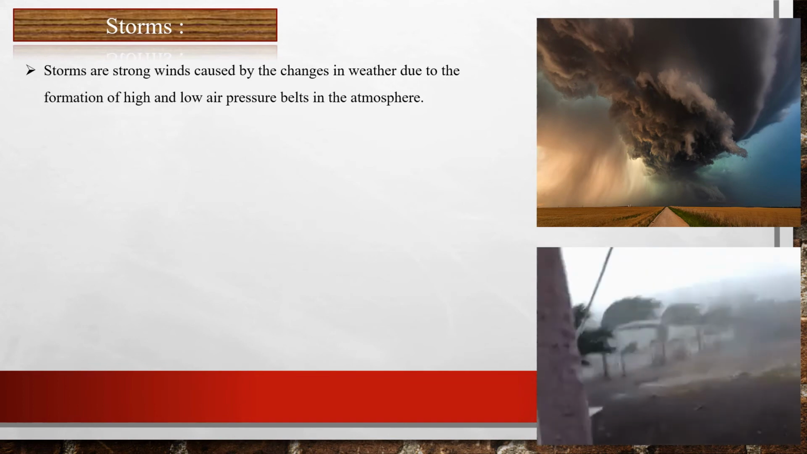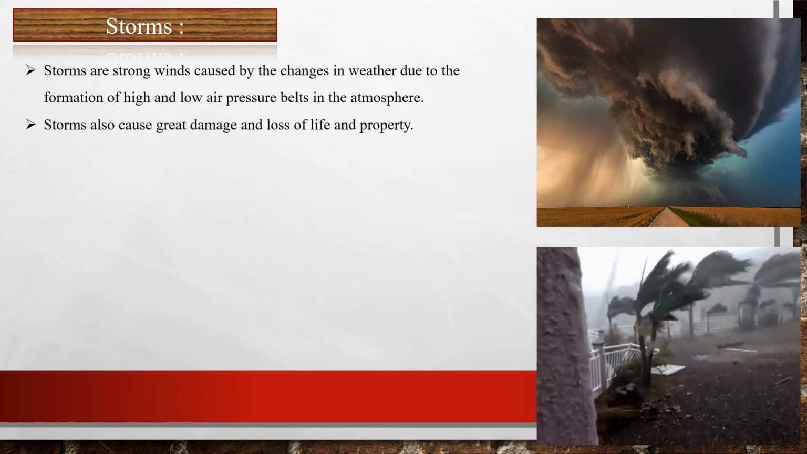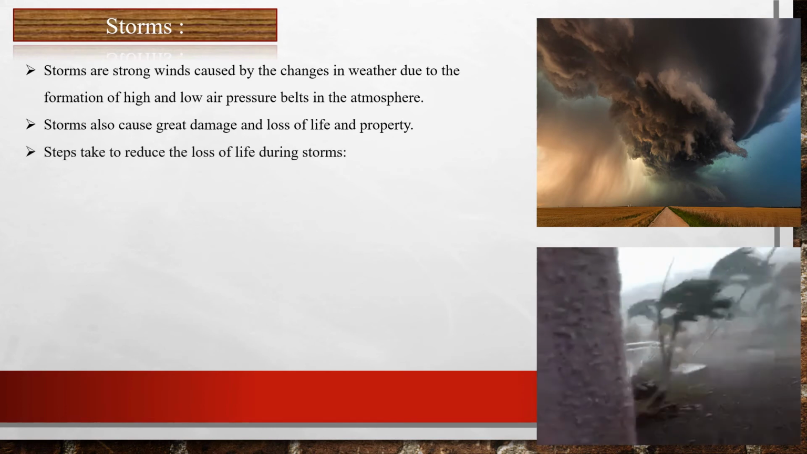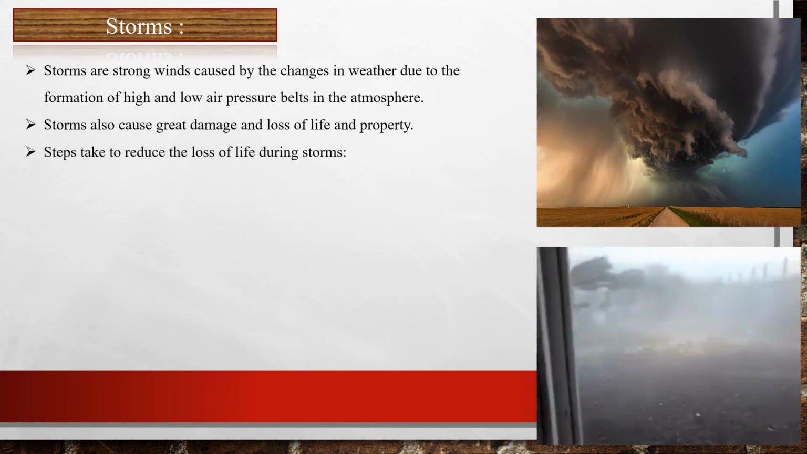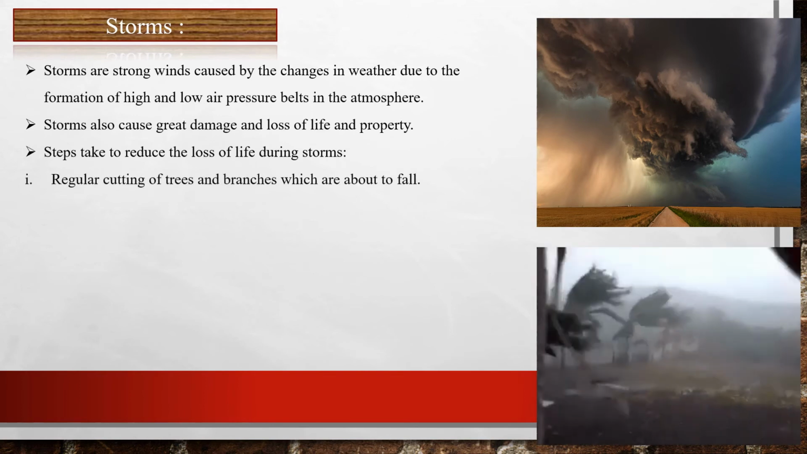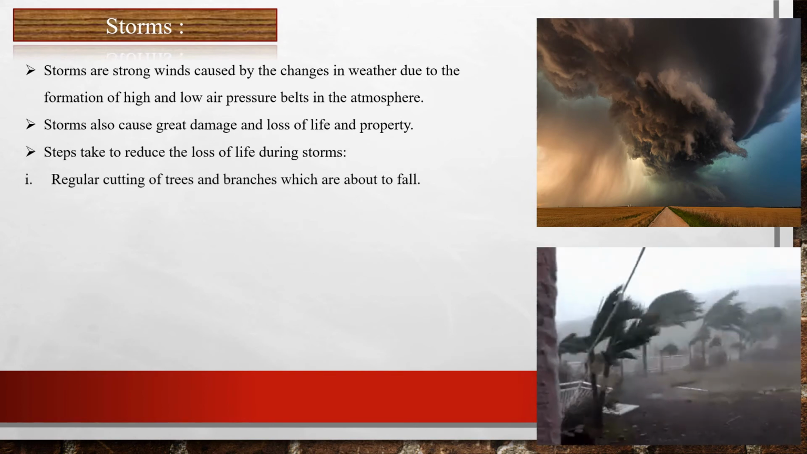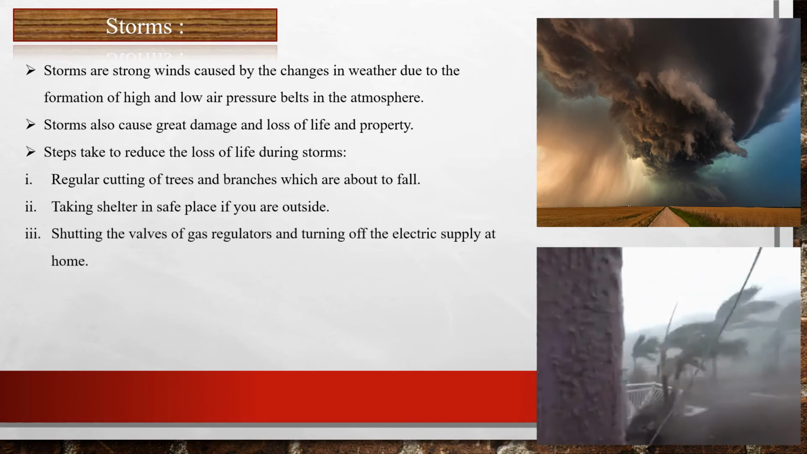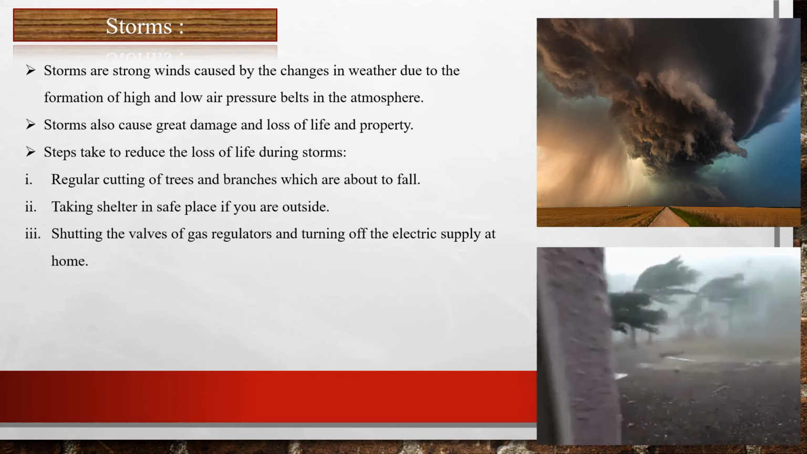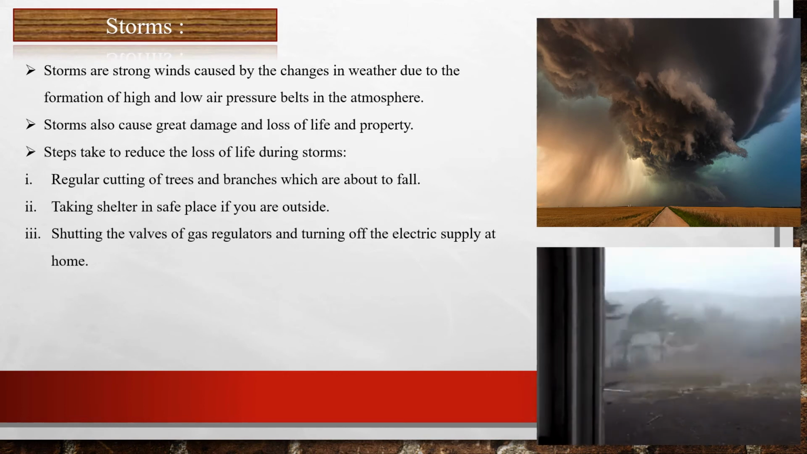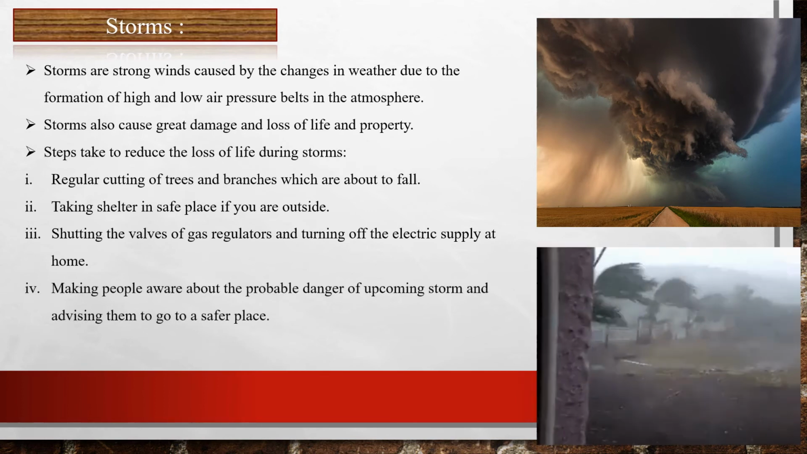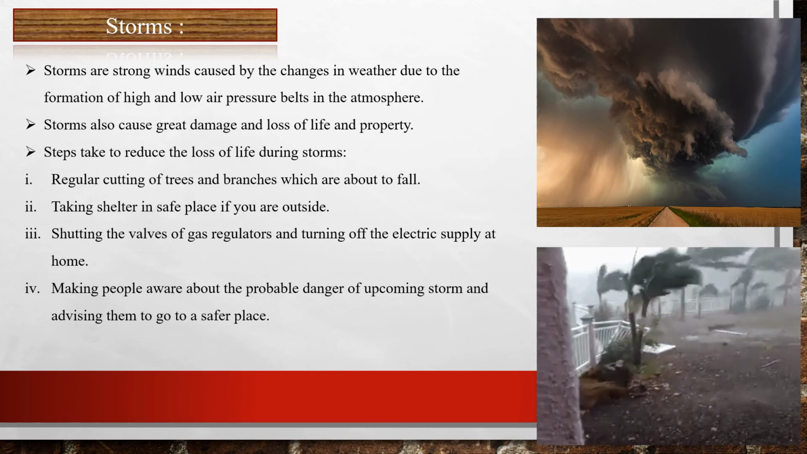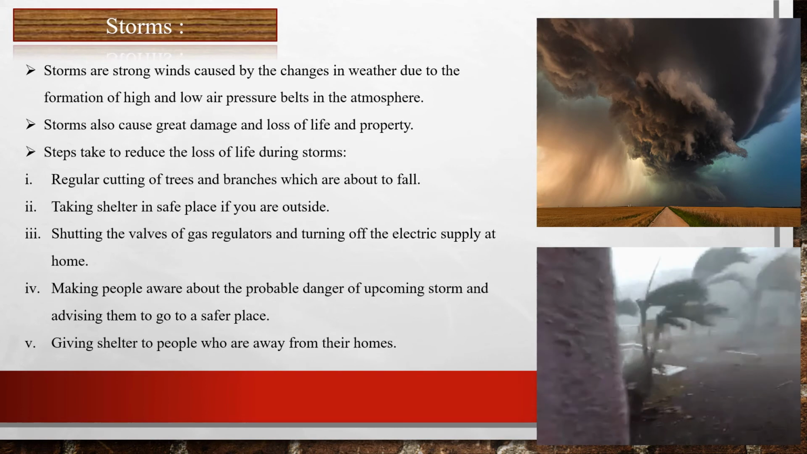Storms also cause great damage and loss of life and property, and steps which can be taken to reduce the loss of life due to storms are regular cutting of trees and branches which are about to fall, then taking shelter in a safe place if you are outside, then shutting the valves of gas regulators and turning off the electric supply at home, then making people aware about the probable danger of the upcoming storm and advising them to go to a safer place, then giving shelter to people who are away from their homes.